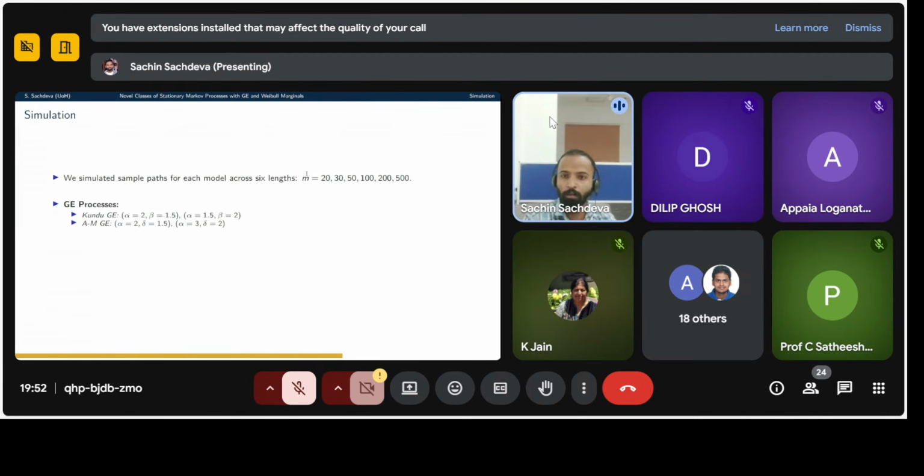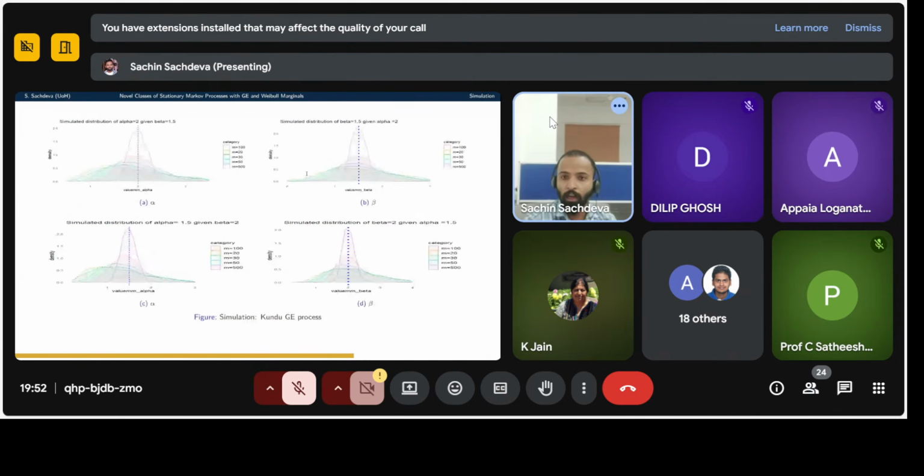Now going to the simulation part, we have simulated sample paths for each model across various lengths with various parameter combinations: for the Kundu GE process, the AM GE process, and for the Weibull process, various different combinations. These are the simulation graphs of the Kundu GE process. These graphs show that as we increase the sample size, the estimates are converging to the true parameter value.